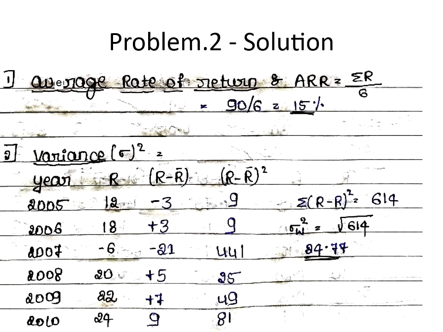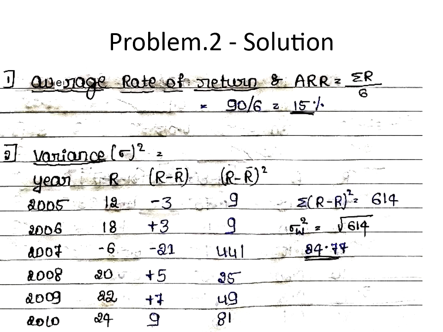So 12 minus 15 is what? Minus 3. 18 minus 15 is plus 3. Minus 6 minus 15 is minus 21. 20 minus 15 is 5. 22 minus 15 is 7. And similarly 24 minus 15 is 9. That is in the third column, R minus R bar. Then in the fourth column, we have to square it, that is R minus R bar whole square.